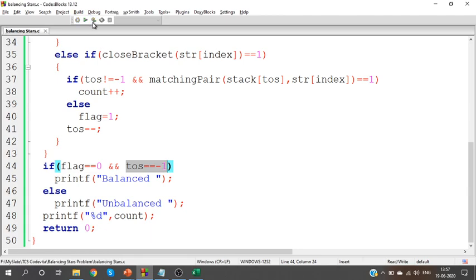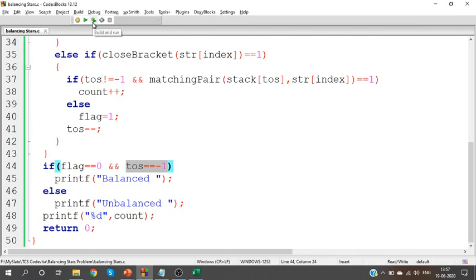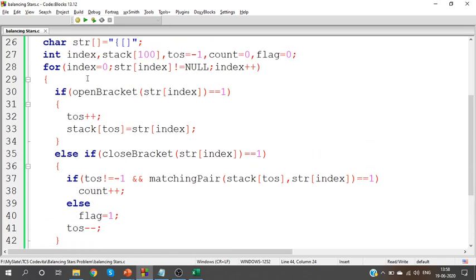Take a look at the output now. Now you get it as unbalanced. Understood? Yes. So we have completed everything about brackets related to parenthesis. This is the maximum case. So simple process. Open bracket means push. Close bracket means pop. Check whether the two are matching. If they are matching, count it. Otherwise, set flag value as 1.